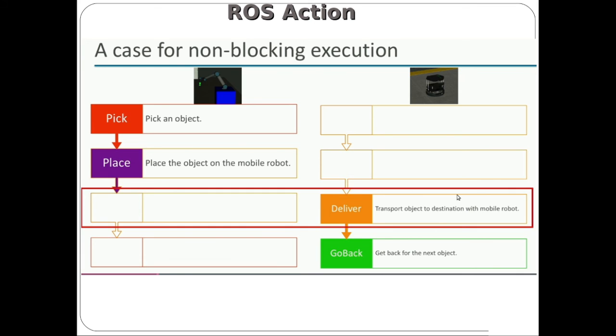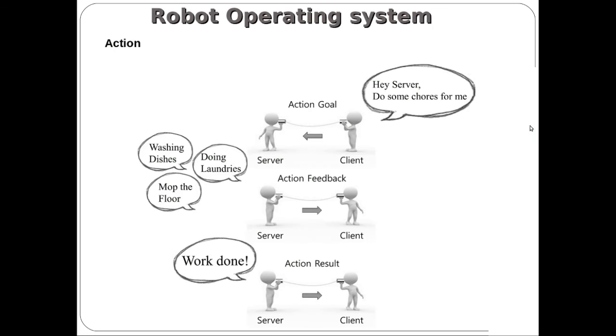But in ROS action based communication, if one node sends a request, the other node creates the response, and while it is creating the response, the client can make another request. This is possible in ROS action based communication.